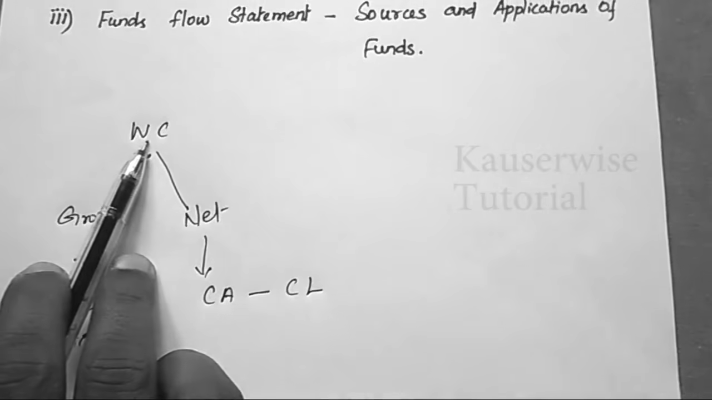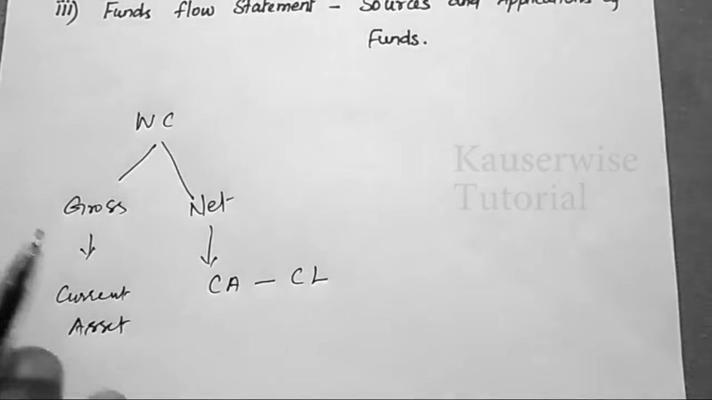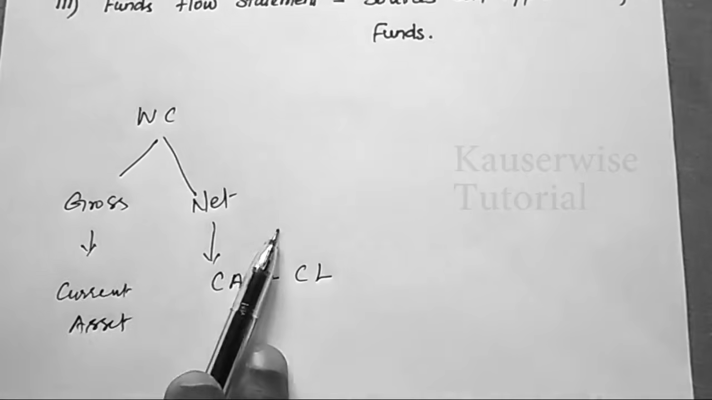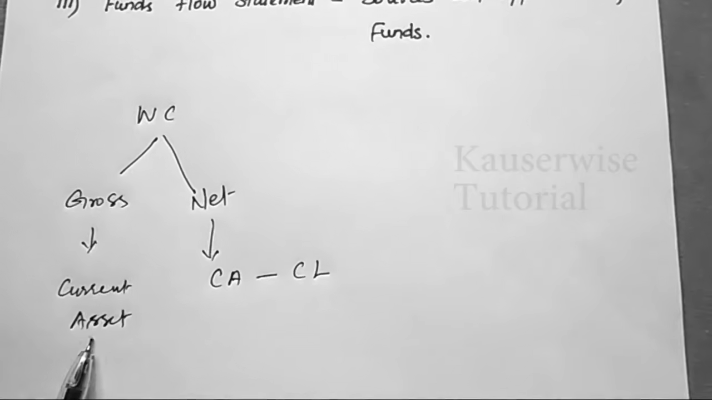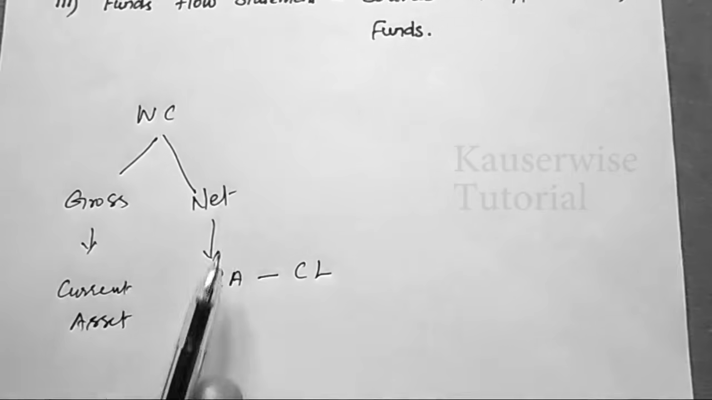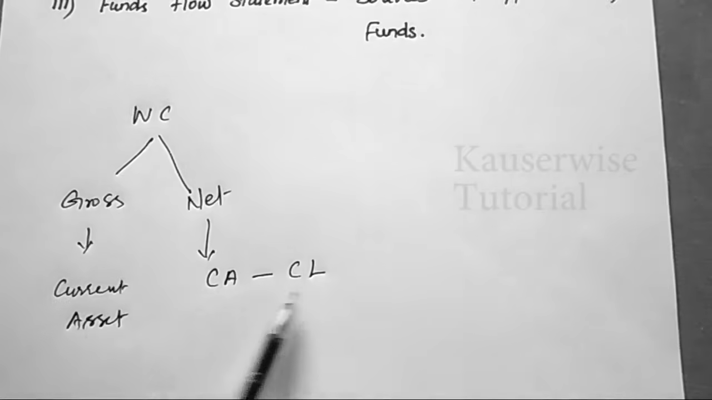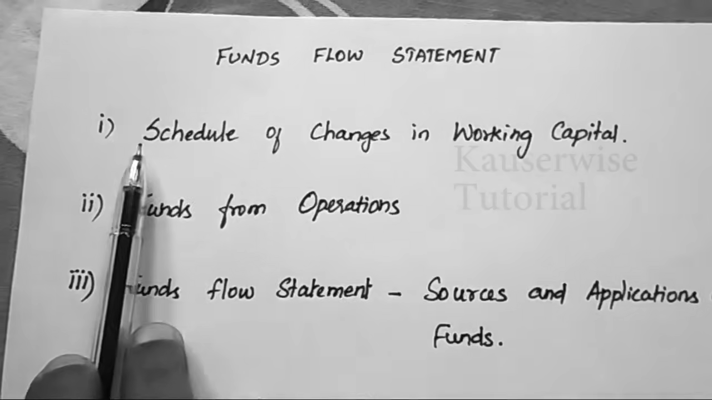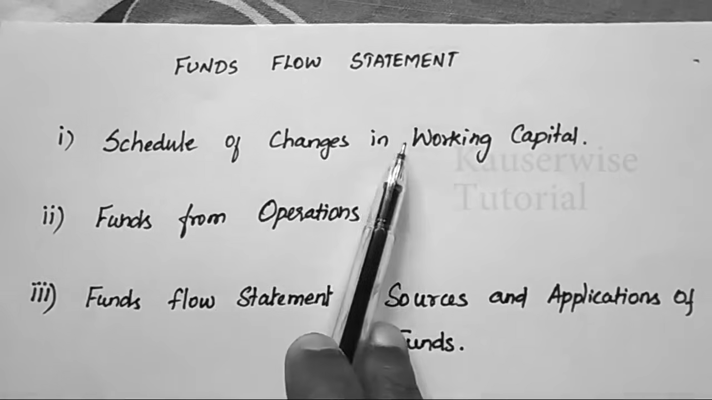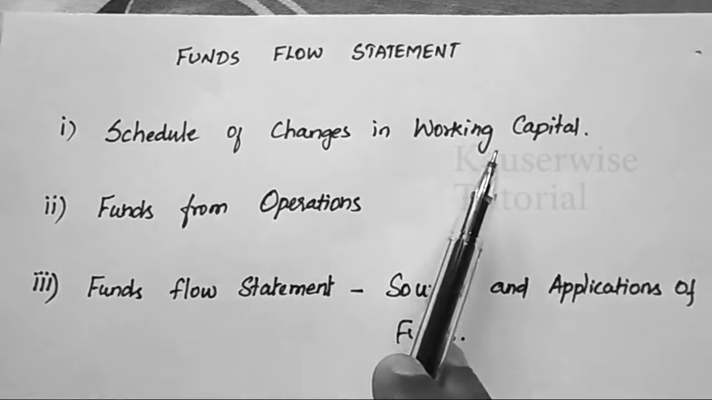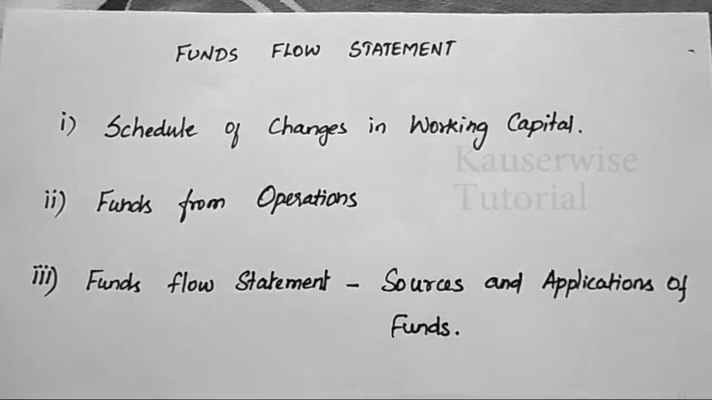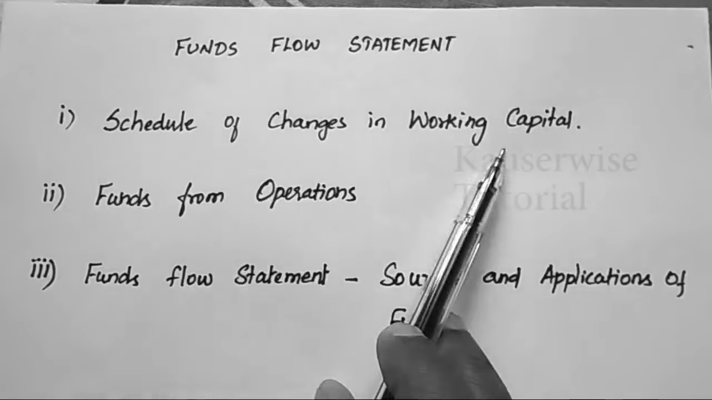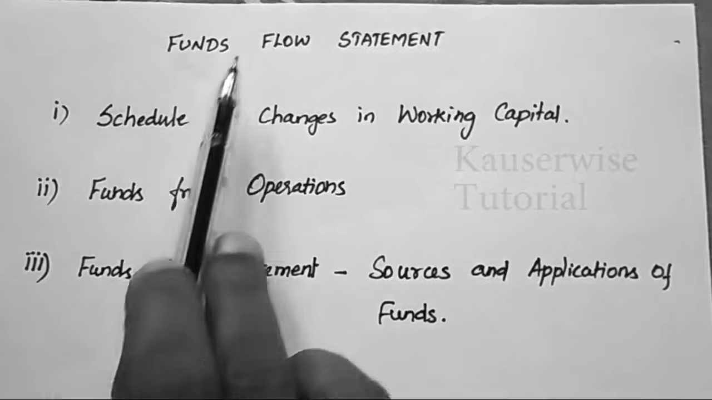So generally working capital means the amount invested in current assets. It can be two types, gross and net. Gross means total amount invested in current assets. Net means total current assets minus current liabilities. So this is the basic concept of working capital. The first thing you need to find out is the schedule of changes in working capital. So you need to have two years of data. Two years' information is required in order to find the changes, whether it has increased or decreased. That is the first step in fund flow statement.